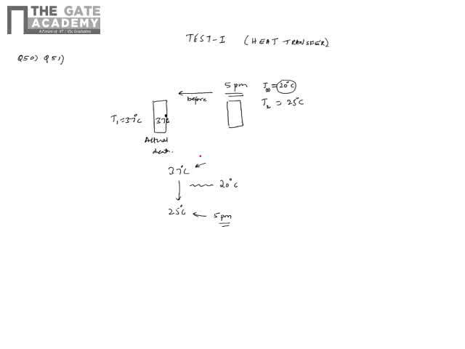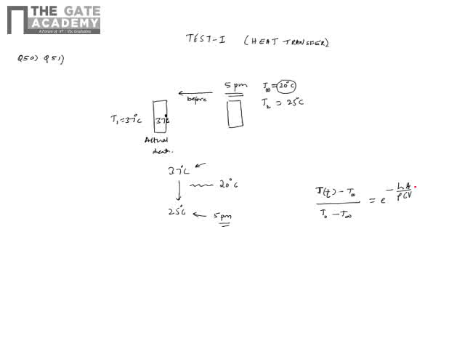Now, the lumped analysis equation: the temperature at a time t minus the ambient temperature, divided by the starting temperature minus the ambient temperature, is equal to the exponential of minus hAt by rho CV.